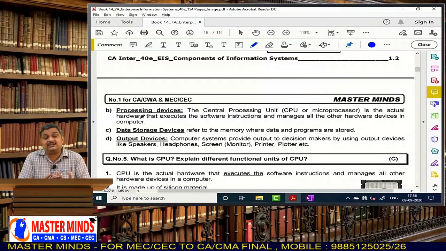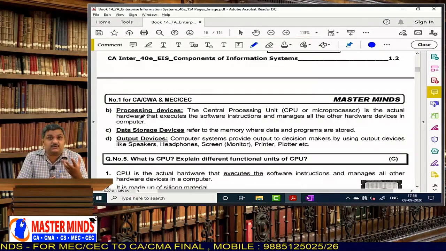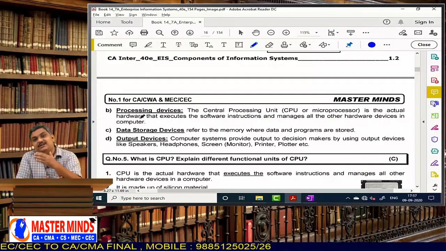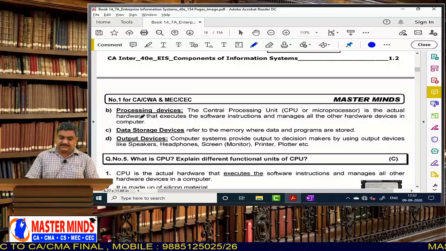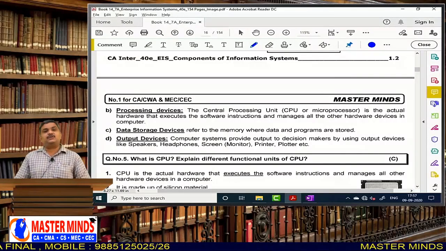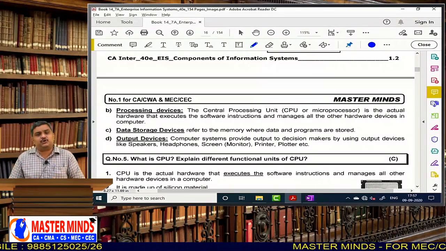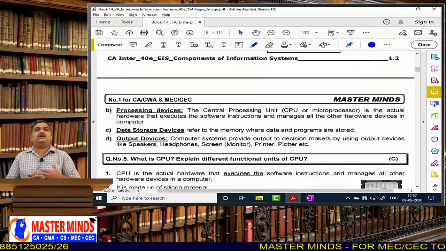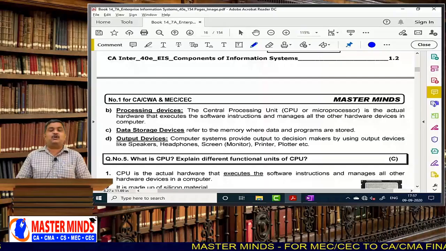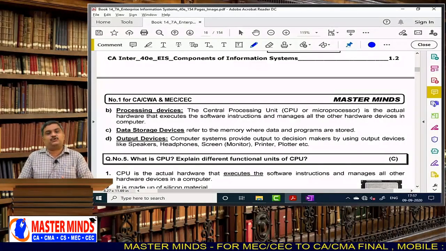That CPU will take the instructions given by the user or by the software, execute those instructions, and finally give the output. Next, we need data storage devices. Data storage devices means we want to keep our data stored inside the computer. Then definitely we require some hard disk, some SSD storage, static solid state devices. Recently they are the trend, SSD storage.